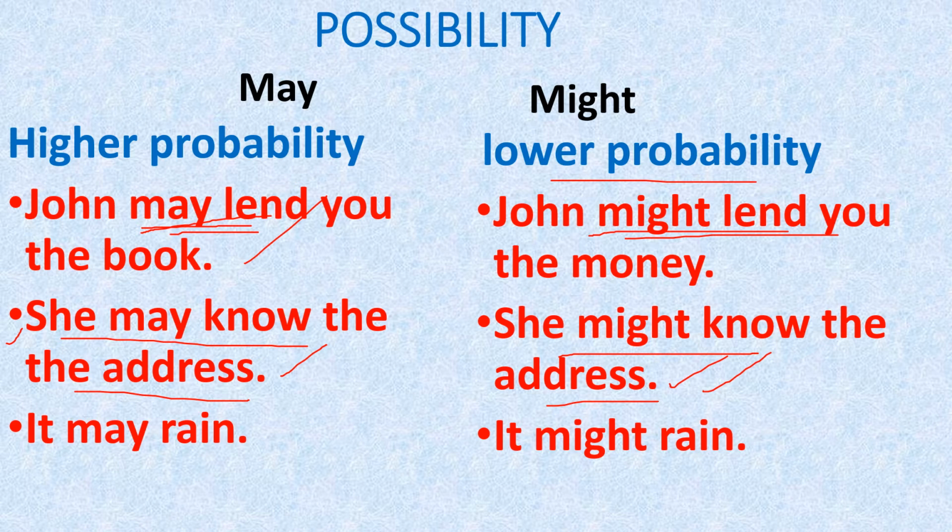Next one, it may rain. Most probably it may rain now. Here the chances to rain are less. It might rain means there is a lower degree of probability. Okay, that's the difference between higher probability and lower probability.